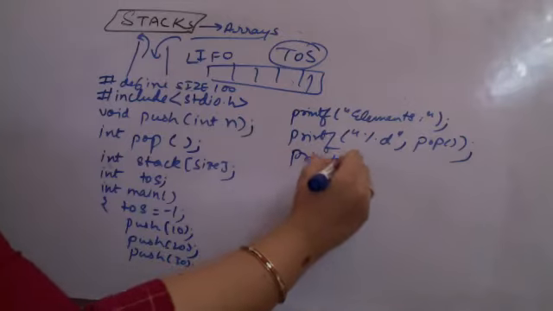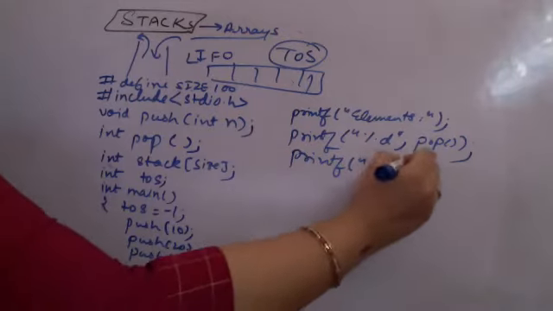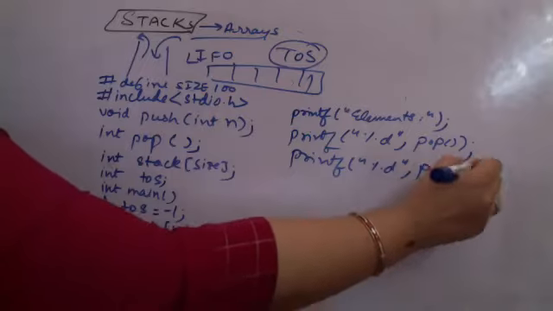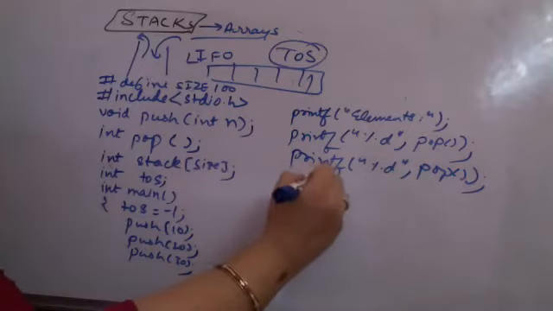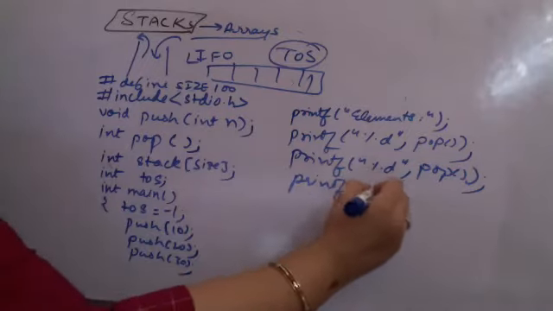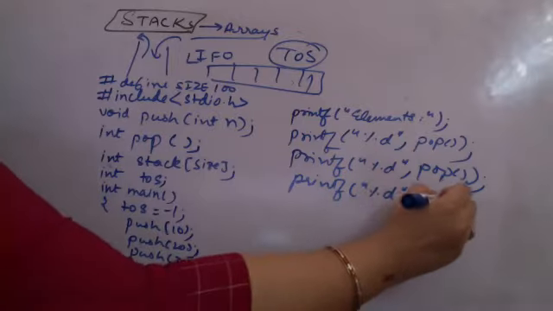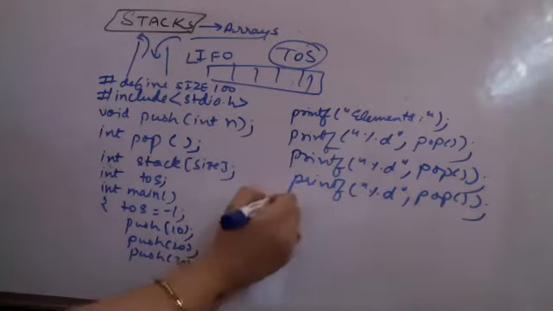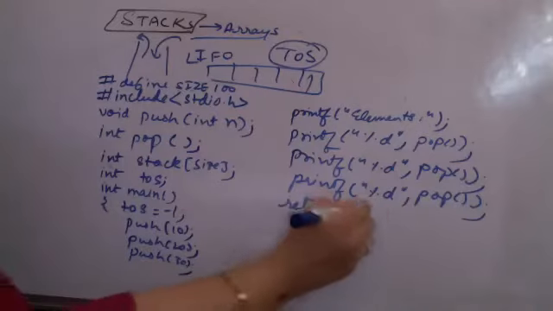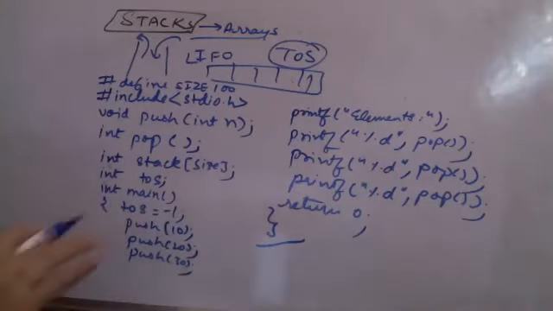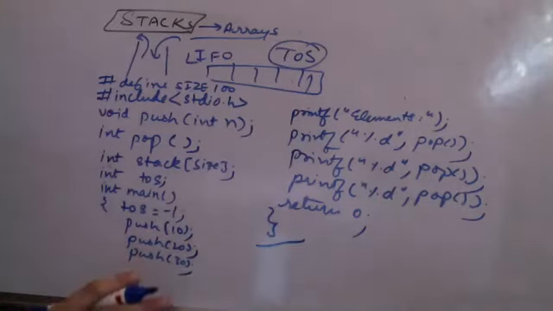I'm again calling pop here, and again calling pop here. So this is my main. Then I'm finally returning a 0. Done. Supposedly this is a sample main function. You can change the syntax of the main in whatever manner you want to.